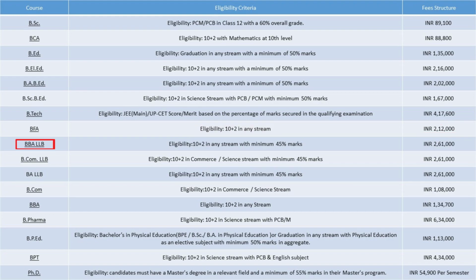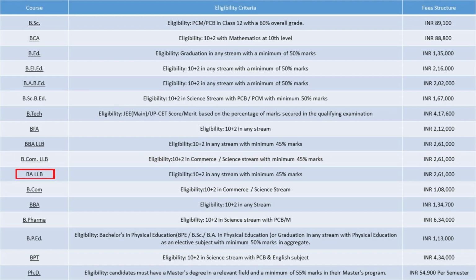Eligibility of BBA LLB, 10+2 in any stream with minimum 45% marks. Fee structure of BBA LLB, 2.61 lakhs. Eligibility of BCom LLB, 10+2 in commerce, science stream with minimum 45% marks. Fee structure of BCom LLB, 2.61 lakhs.